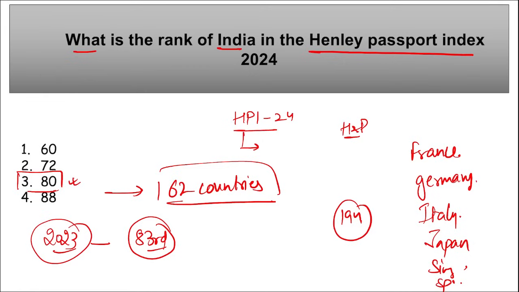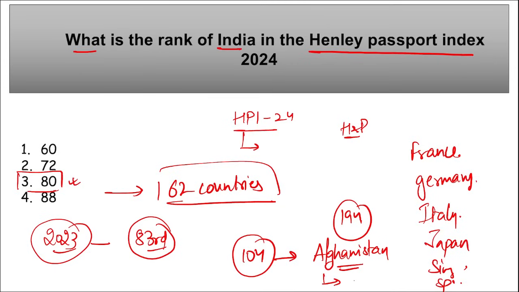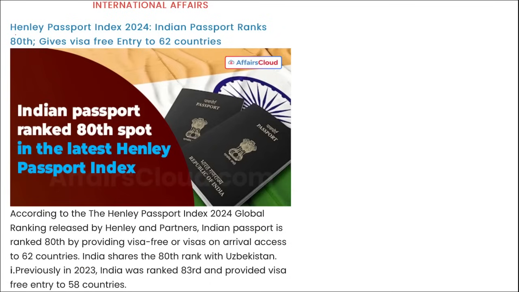Then the next question that can be asked is, which country's passport is the weakest globally? It is on 104th position. What is the country? Afghanistan. Afghanistan's passport is, we can say, the weakest in the world, and it just has access to 28 nations. Correct. So in the Henley Passport Index 2024, the Indian passport rank is 80th, visa free entry is to 62 countries, and the lowest here is Afghanistan.